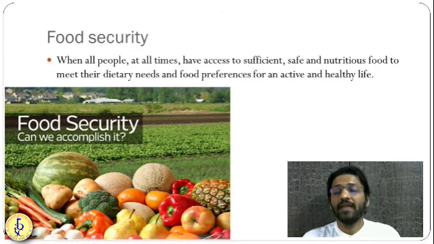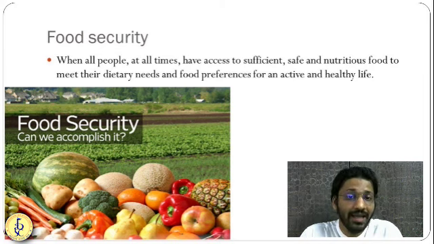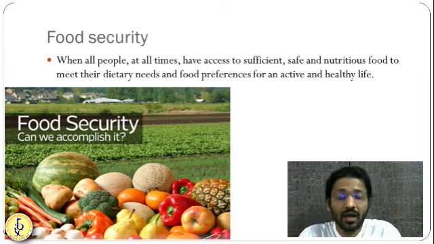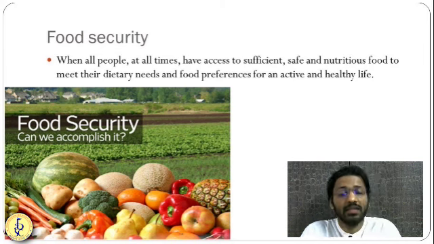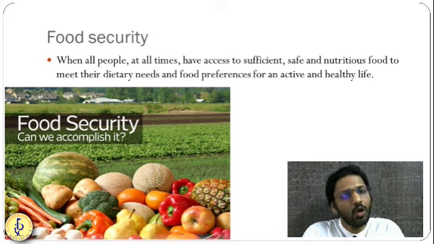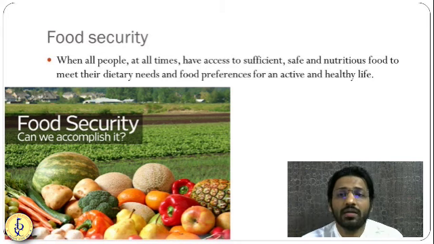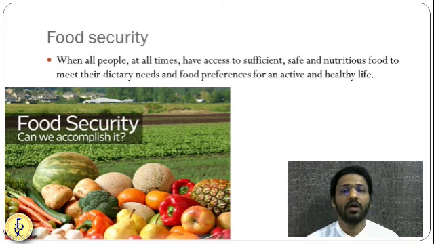So friends, can we achieve food security? Is India able to achieve food security? How far are we from achieving food security? What are the impediments in achieving food security? And what actions are we taking in achieving food security? These are the questions that, as a UPSC aspirant, we need to think about. Okay. So, friends, this is what this chapter on agriculture talks about. I hope you have heard this nicely and understood it. If you have any doubt, please let me know on Telegram.